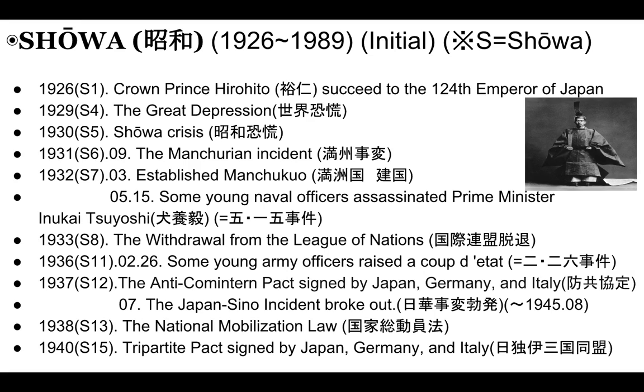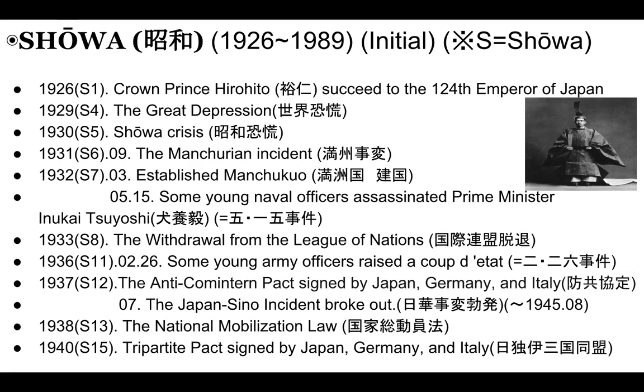In 1929, the Great Depression happened in New York City, 世界恐慌. Because of that, it also had an effect on Japan. The Showa crisis happened in 1930. After this, the Manchurian Incident happened in September 1931.